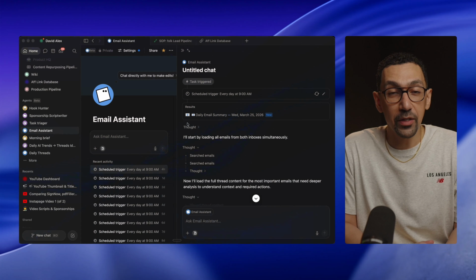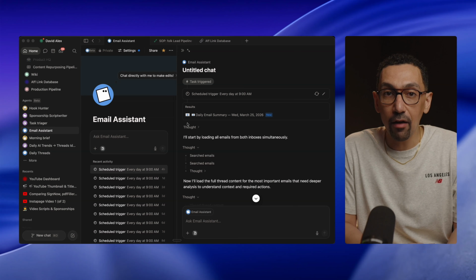Now, in a world where Claude is dropping new releases basically every single week and other companies are doing the same, Notion AI and Notion's custom agents seem to have fallen into the background unless you are an enterprise user. But for me, I think they actually offer a lot of power that is being underutilized by the average user,